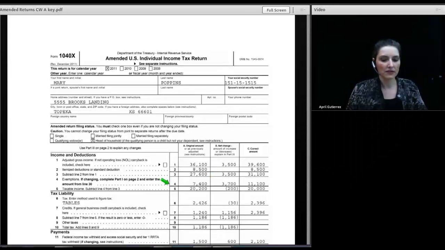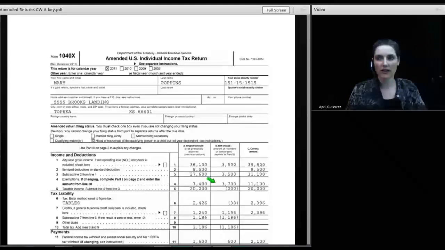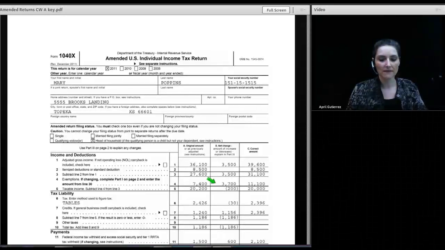Next, we figure the exemptions. The number of exemptions on the original return was 2. So we take 2 times $3,700, and we get $7,400 on that original return. On the corrected return, it's now 3. Each exemption is worth $3,700, so the corrected return shows $11,100, and the middle column shows the difference, $3,700. Now, oddly enough, the taxable income is actually lower. She left off $3,500 of income from that W-2, but after we account for the exemption she's getting for her sister, Laura, we find that her taxable income is actually down by $200.